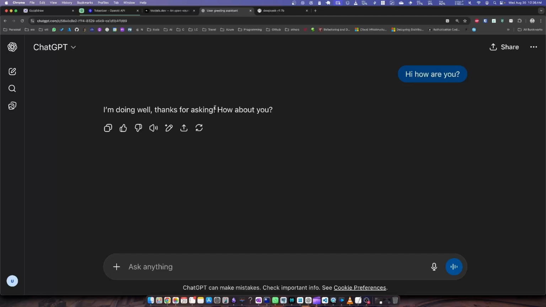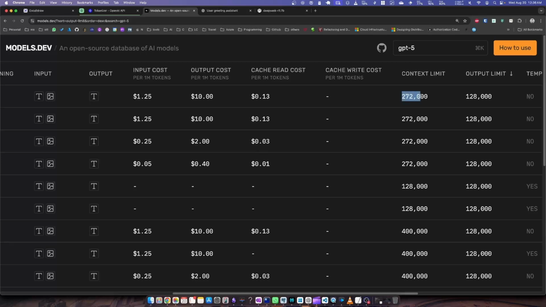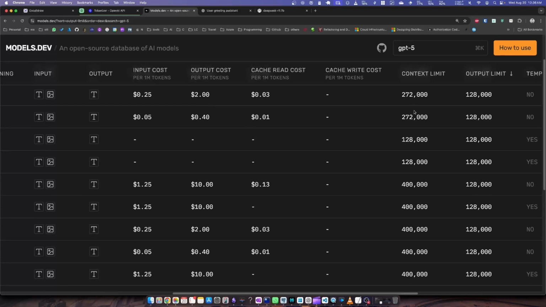So you can think of it like a short-term memory which this LLM model has whenever we are talking. And here you can see, based on the model, what the context is. So if I look at the GPT-5 model, we can say it has a 272,000 context limit, and this is the output limit, like how much output it can generate at a time. And then you can see all these different models.